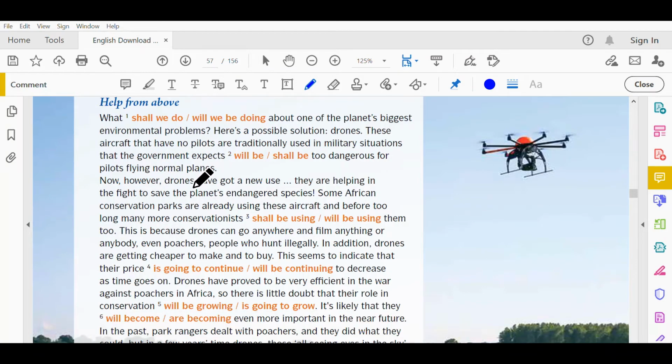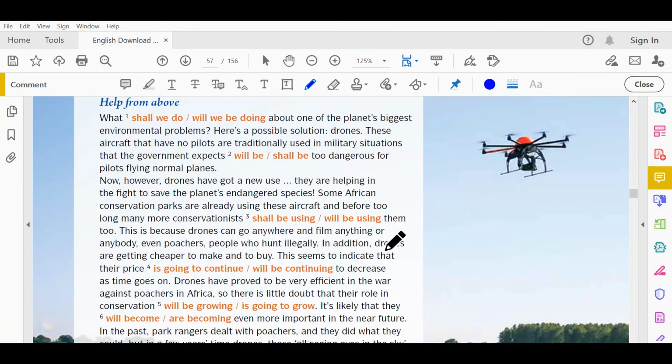Now, however, drones have got a new use. They are helping in the fight to save the planet's endangered species. Some African conservation parks are already using this aircraft, and before too long, many more conservationists shall be using or will be using them too. This is because drones can go anywhere and film anything or anybody, even poachers, people who hunt illegally.